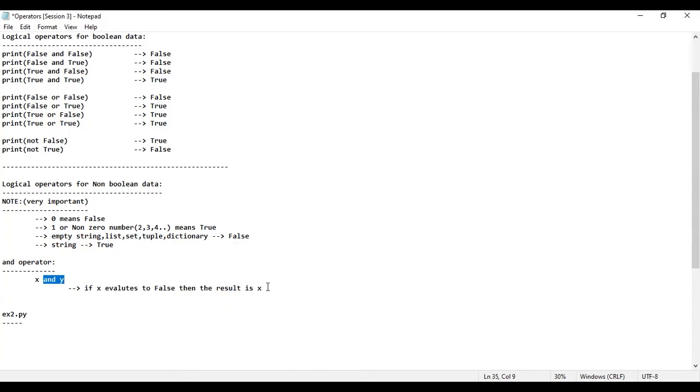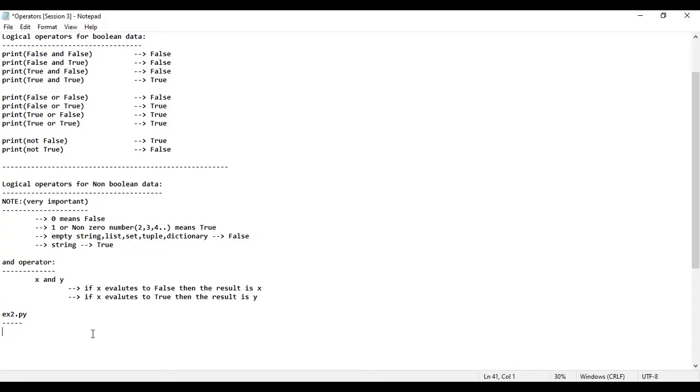The result is also X itself. That means whatever the data that I have given, that will be displayed as the output. Is that clear? Sir, what if the X evaluates to true, sir? If the value of X is evaluating to true, then the output is what? Y. It will not check Y. Directly it will display the output as Y, whatever the data that is there. So please teach me, sir.